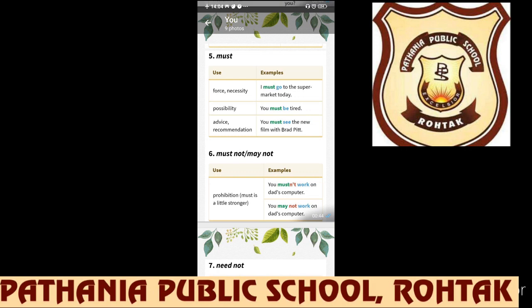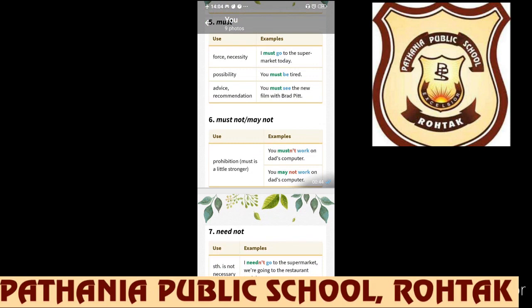So must is used to express necessity, obligation, to indicate assumptions or conclusions, to show the possibility, to make advices and recommendation. So these are the common uses of must. Then comes how we can use not with this, must not and may not. When you are prohibiting some action, prohibition is there, then we use not with it. Like you must not work on dad's computer, or you must not bunk school. So these are the examples where we can use must not.